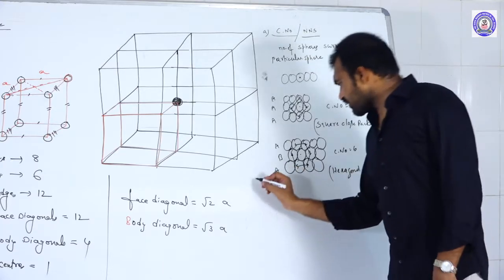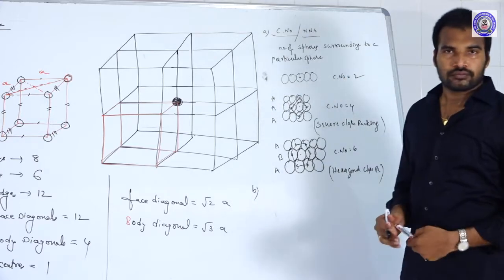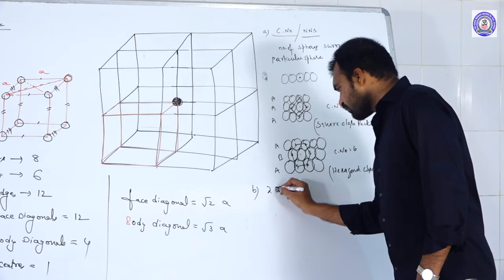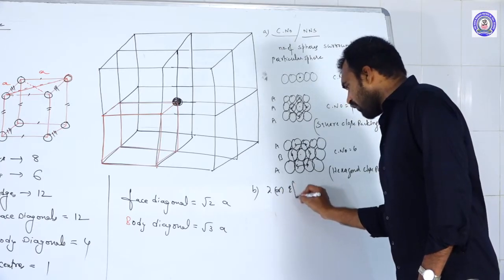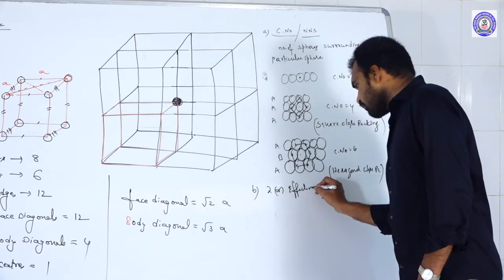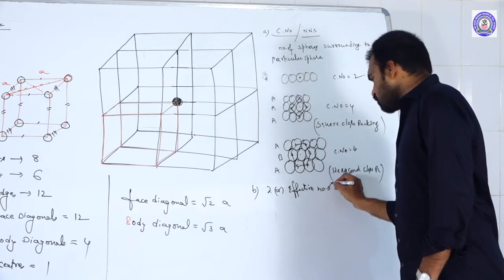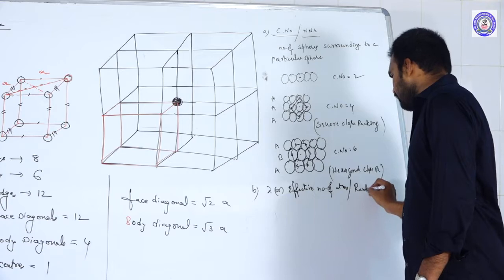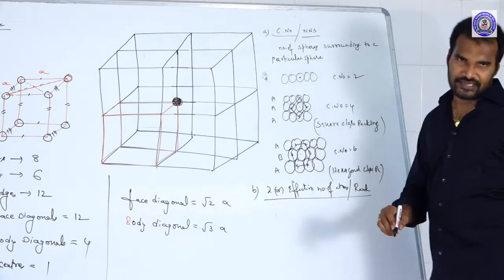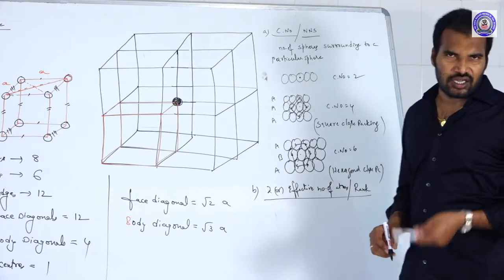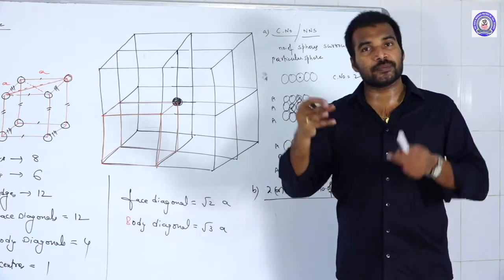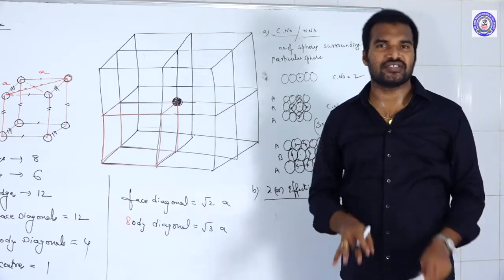Next one, the second term you should know: Z. Z is also called the effective number of atoms, also called rank. What is rank or effective number of atoms? It is nothing but the number of atoms present in a particular unit cell.